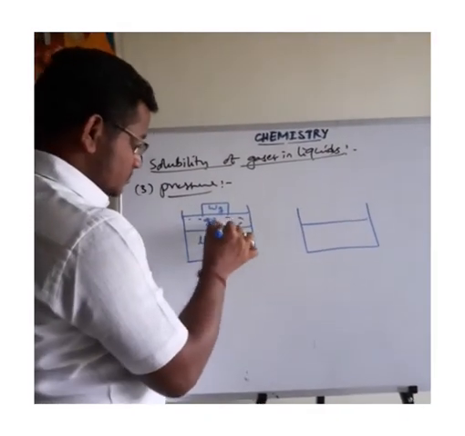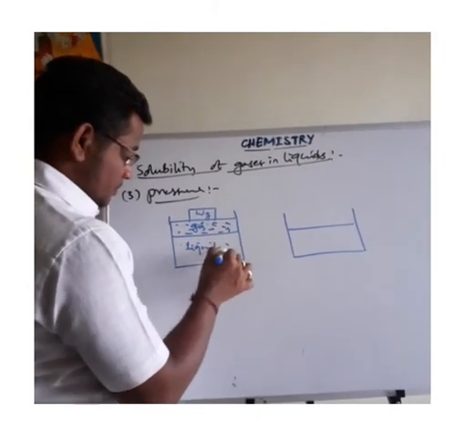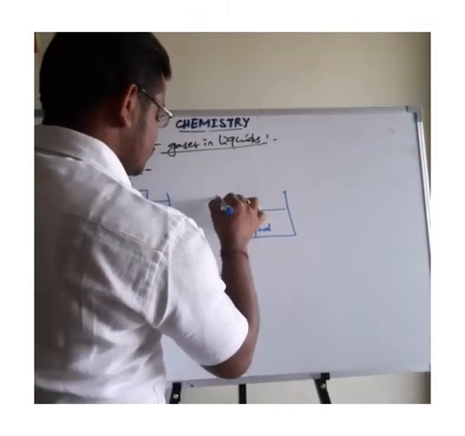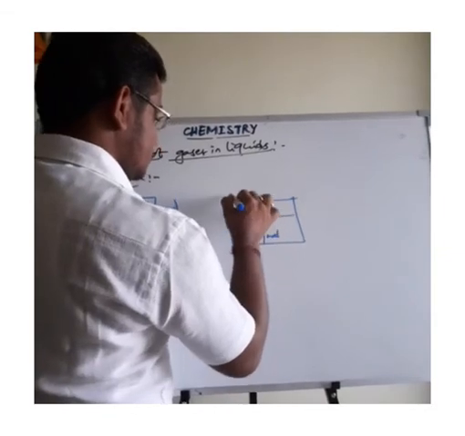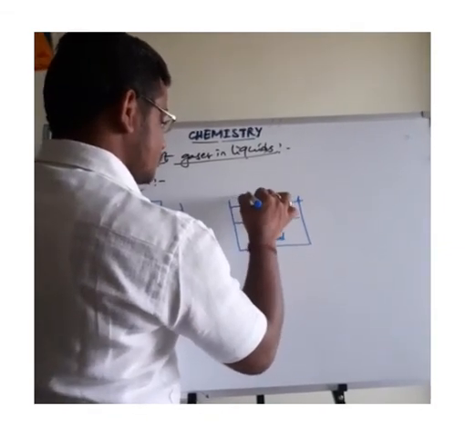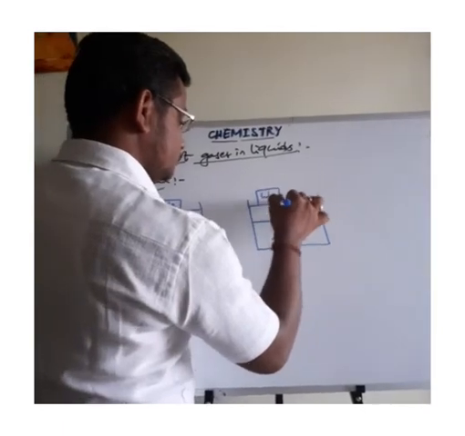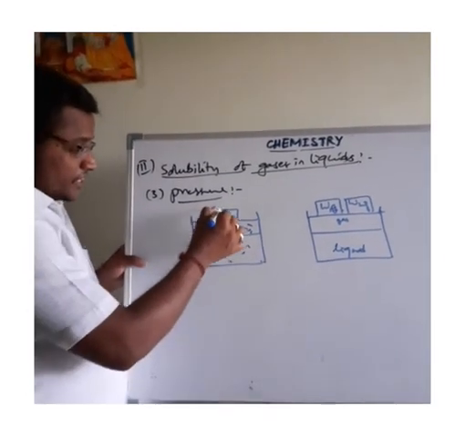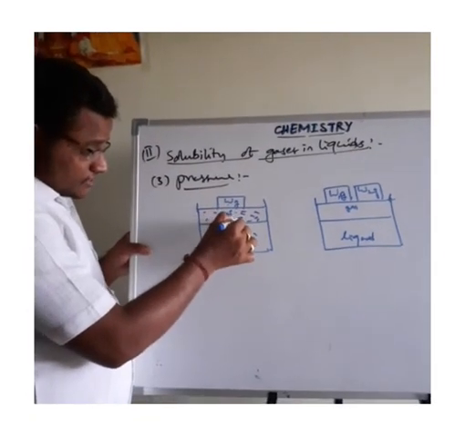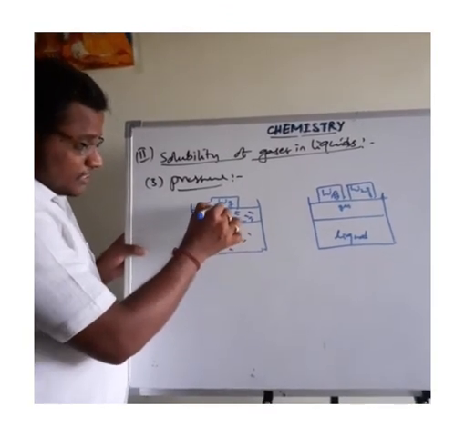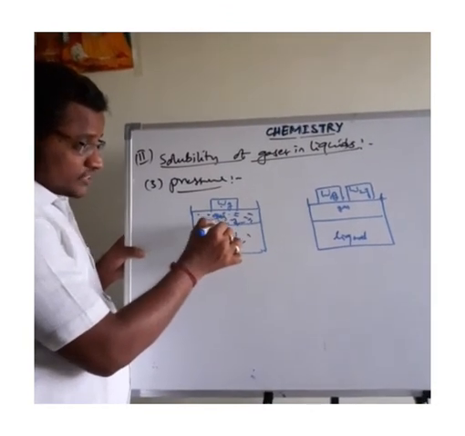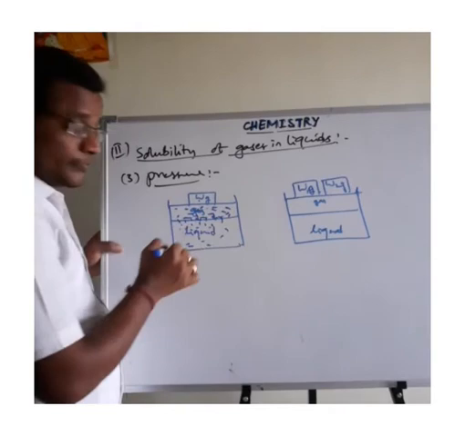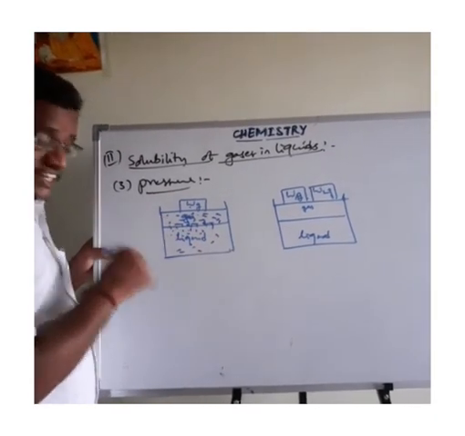Again, here are gas particles and these are liquid particles. Here also this is liquid, and these are gas particles. Here the weight is W1 gram, again W2 grams. Here the weight is only W gram, so the pressure of the gas on the surface of the liquid is less. Less pressure means fewer gas particles enter into the liquid. That's why the solubility of the gas in the liquid is decreased.